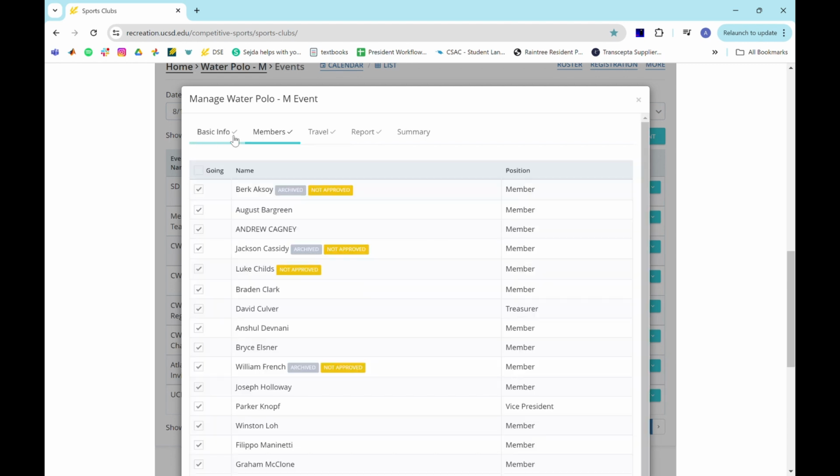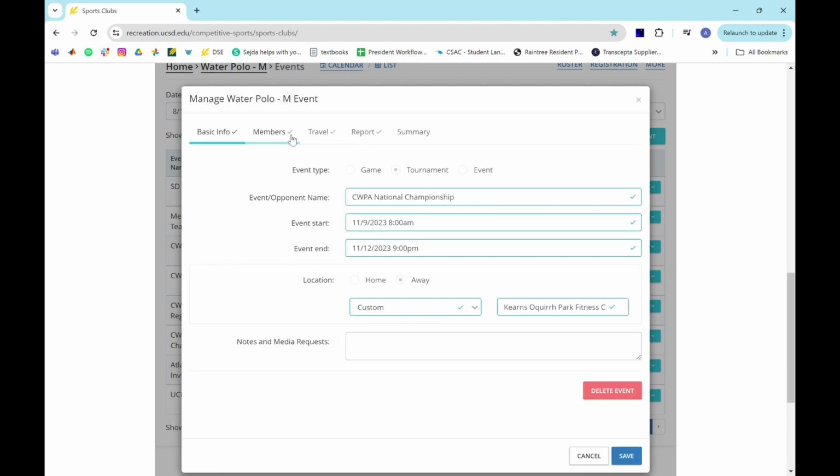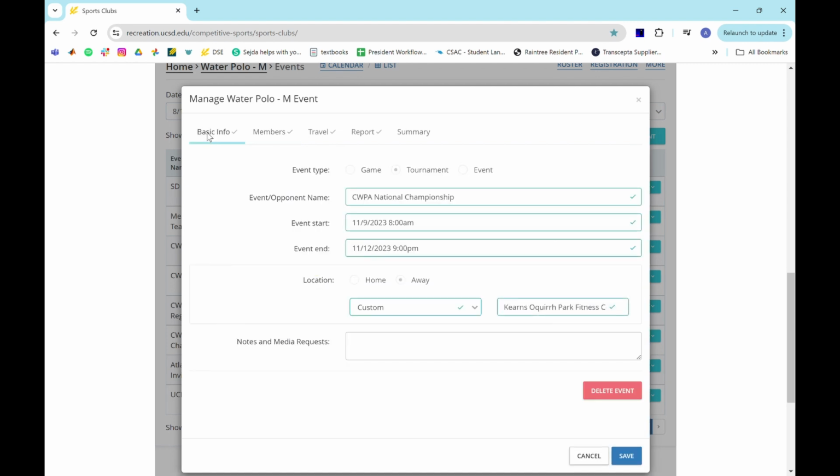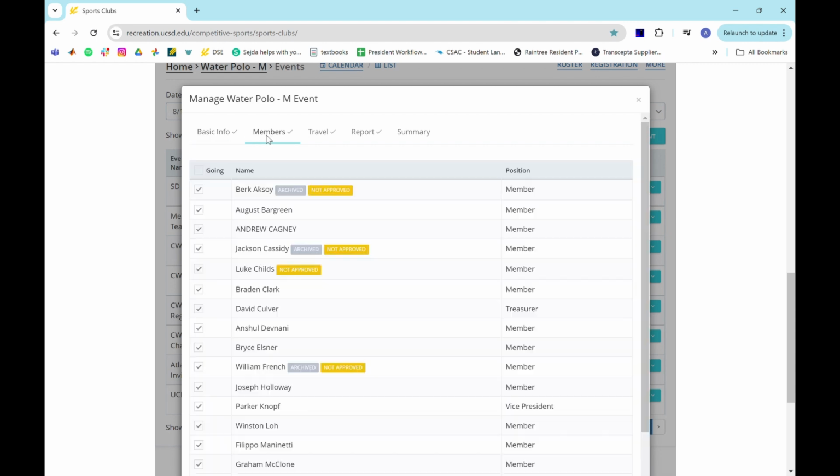So all of this stuff, basic info and members, that is due 3 weeks before. I think it might actually be 2 weeks, but we always do ours 3 weeks before. I want it by 3 weeks before at the latest, because it takes time for this to get passed through. Also, the earlier we do it, the better chance we have of getting funding for the event. So we need this by 3 weeks prior.